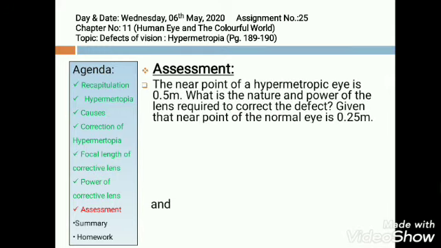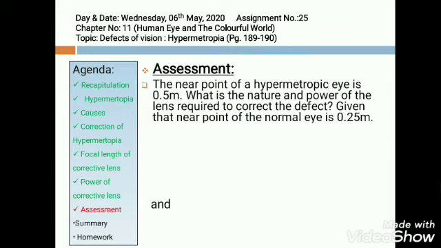The question is, the near point of a hypermetropic eye is 0.5 meter. What is the nature and power of lens required to correct this defect, given that near point of normal eye is 0.25 meter? In this numerical, first find out what you have given.